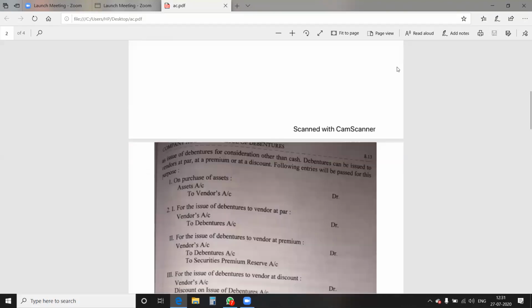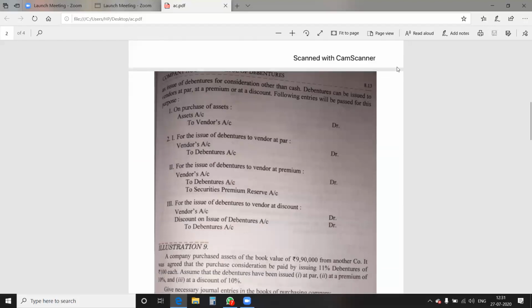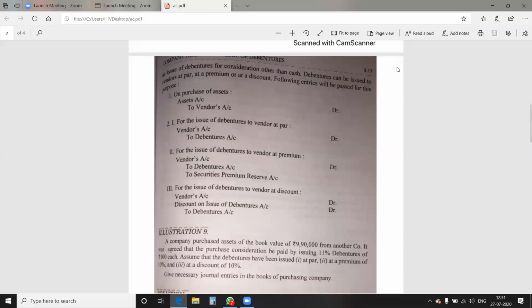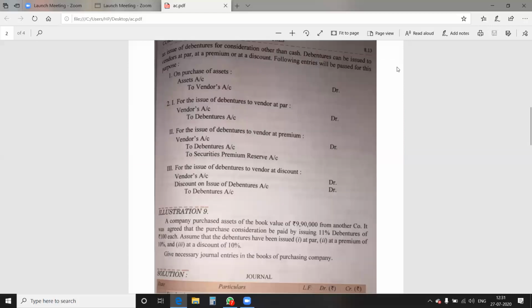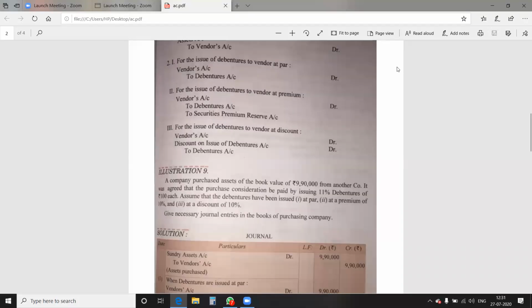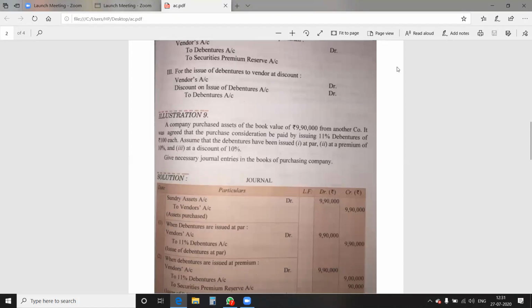First of all, asset account debit to vendor account, then vendor to debenture if the debenture is issued at par, then vendor to debenture to securities premium if issued at premium. If debenture is issued at discount, the entry will become vendor account debit, discount account debit, to debenture account.